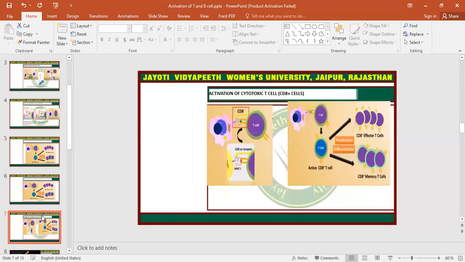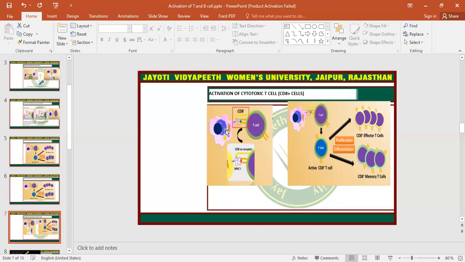The same formula is used here for the cytotoxic T cells. First of all, the antigen presenting cell will move to the lymph nodes, and from the lymph nodes, the cells will capture and engulf the antigen and will convert the antigen into small peptides. And then it will present the antigen on the surface of the antigen presenting cell by the major histocompatibility complex 1, MHC class 1 molecule. Okay, so here the antigen is being represented by the APC.